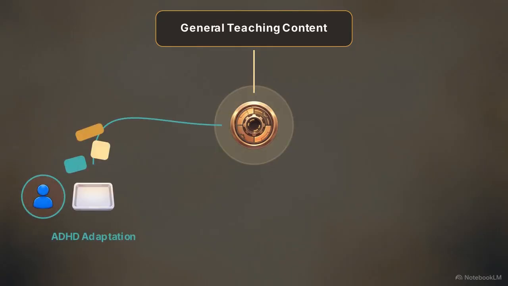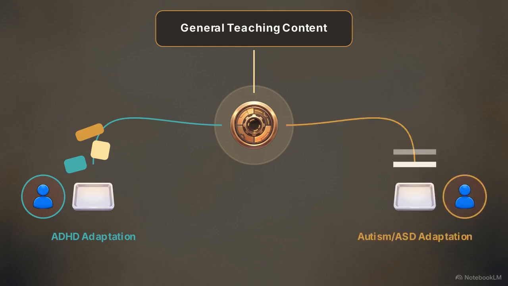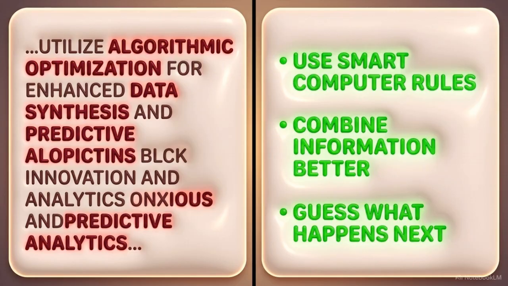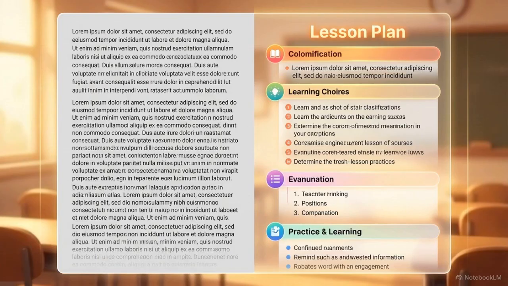A student with ADHD and a student with autism require entirely different layouts to focus, forcing the AI to recognize those differences. By establishing this role and mission, the AI evaluates every sentence through the lens of a student's cognitive load, rather than just summarizing the words like a generic chatbot.